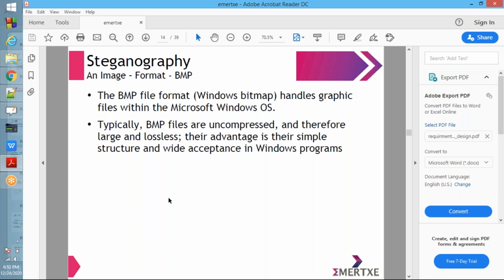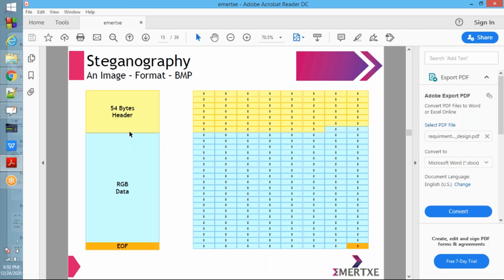See now here, in a BMP file, a 54-byte header will be there. Next is the RGB data, and at last the end of file. In any image file, the end of file will be there, marked with EOF. So a 54-byte header, then the RGB data. Whatever image you see displayed on the screen is made of this RGB data.